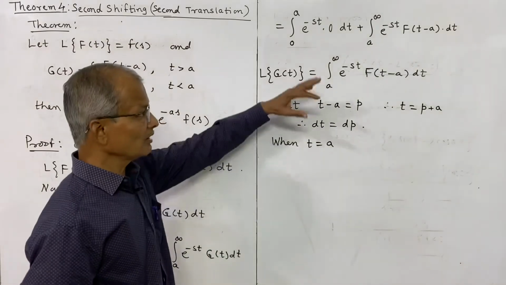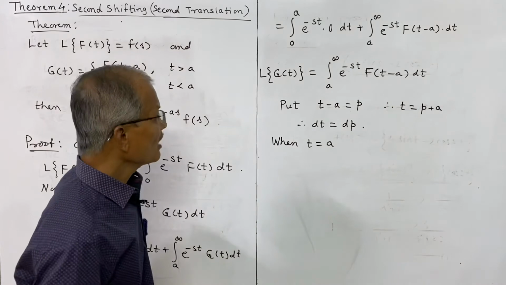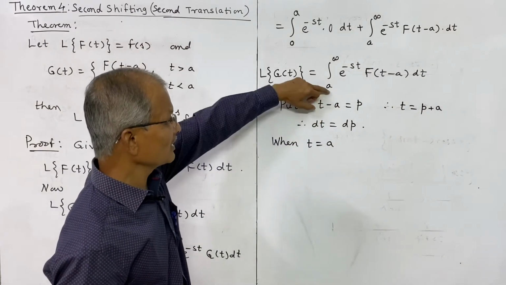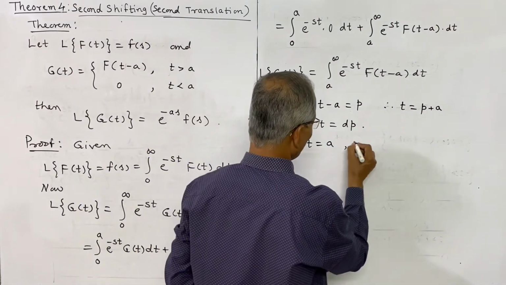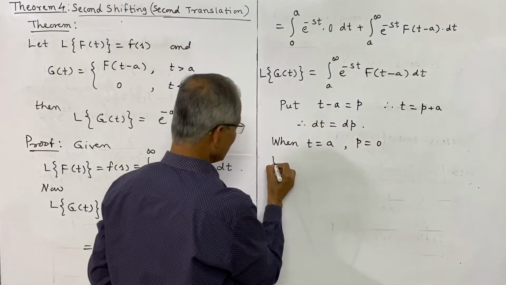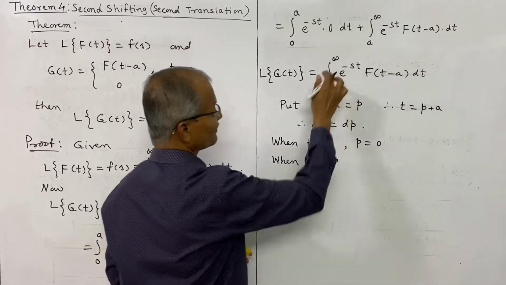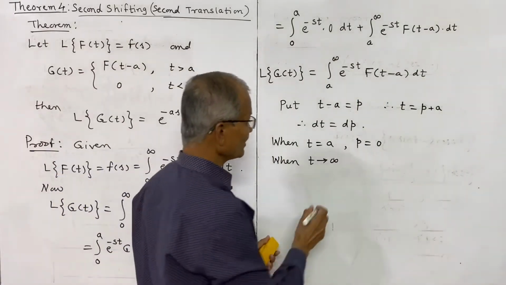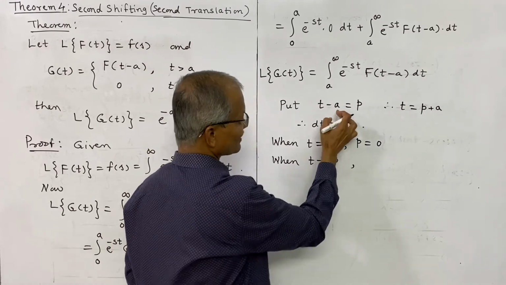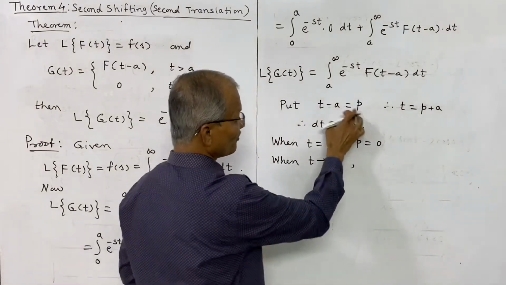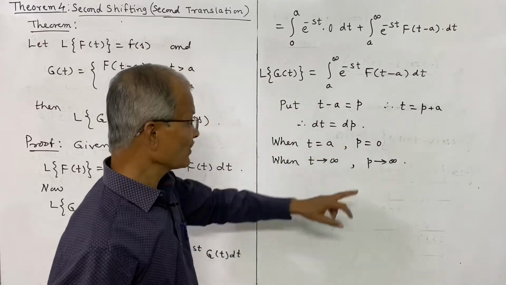We have to change all these variables, limits of integration and the differential in terms of p. So when t is equal to a, the original lower limit, then p is 0. And when t tends to infinity, the upper limit, infinity minus a constant is again infinity, so p also tends to infinity, and therefore the new limits will be 0 to infinity.